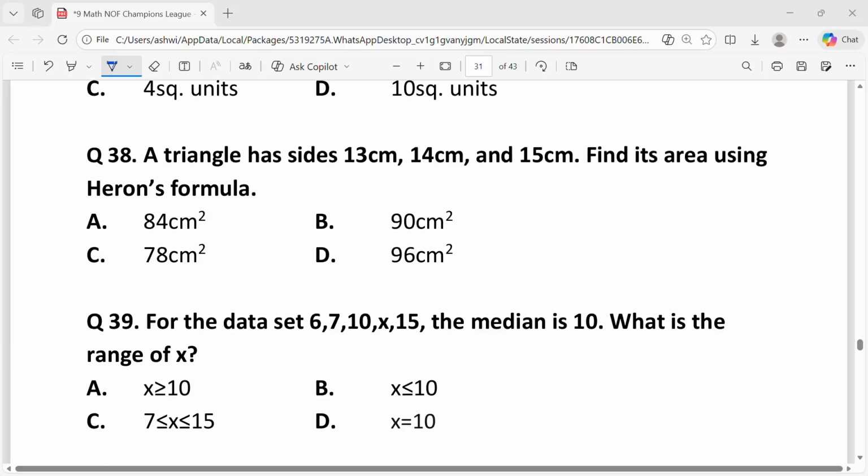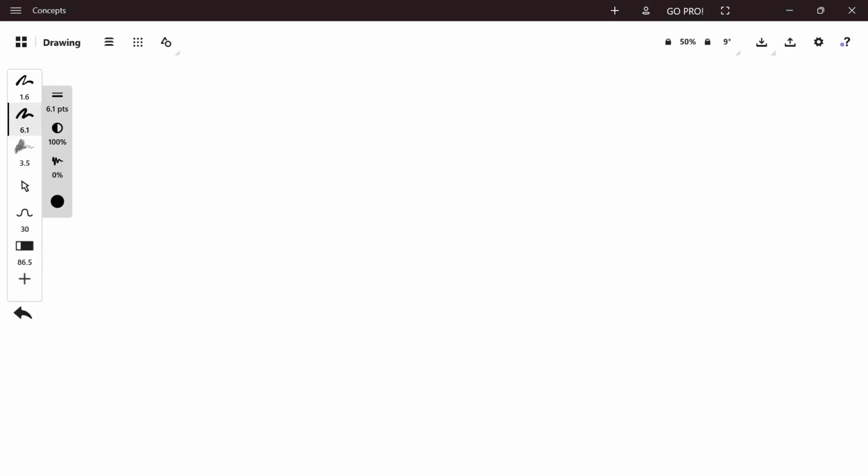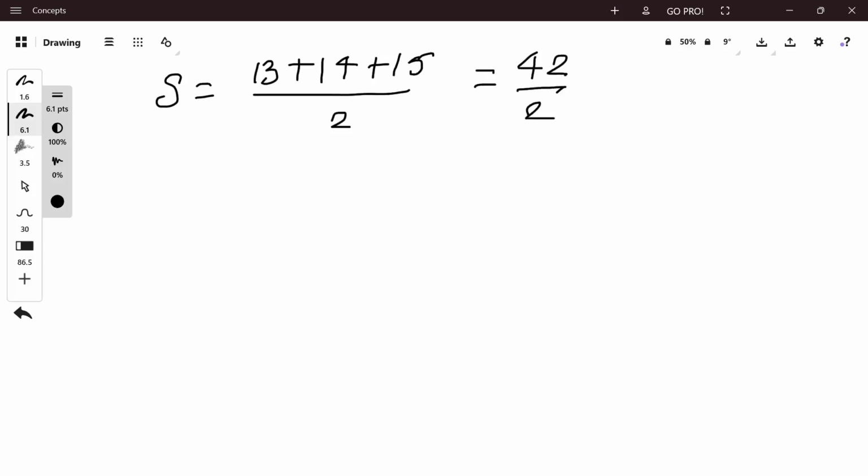Question 38. A triangle has sides 13, 14 and 15 centimeter. Find its area using Heron's formula. The semi-perimeter S is the half perimeter of the triangle, that is S is equal to side 1 plus side 2 plus side 3 upon 2, that is 13 plus 14 plus 15 upon 2, that is equal to 42 upon 2, that is equal to 21.